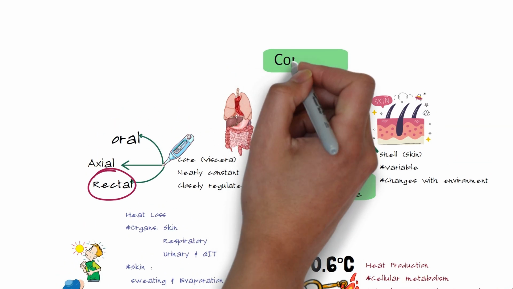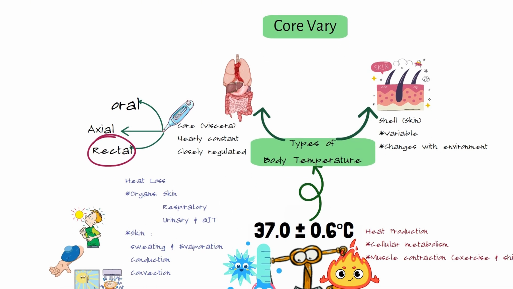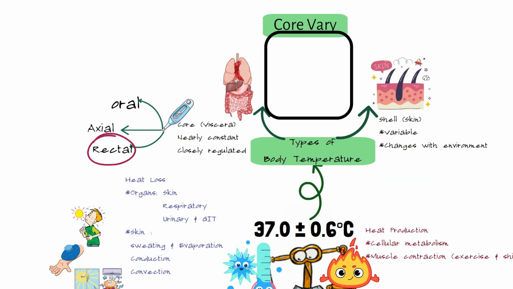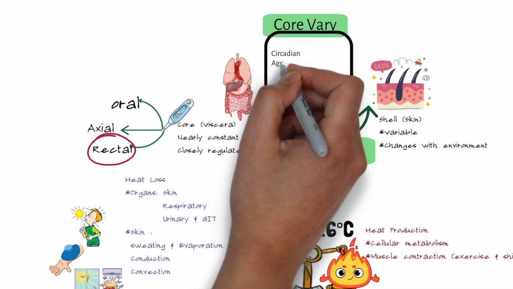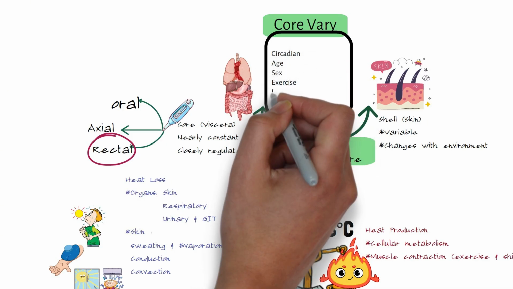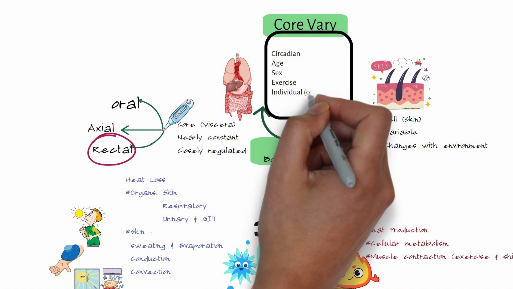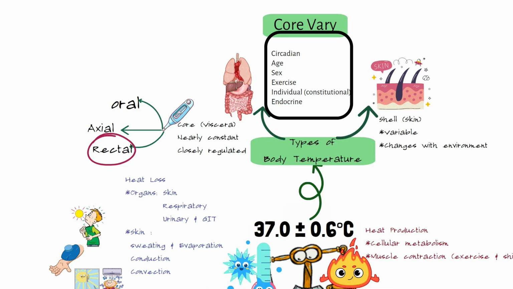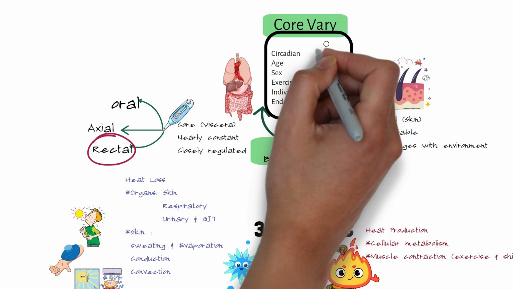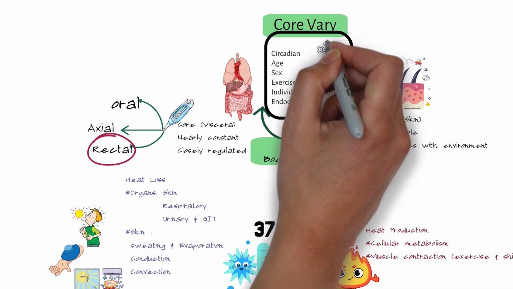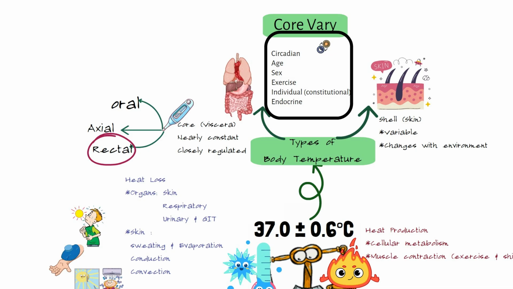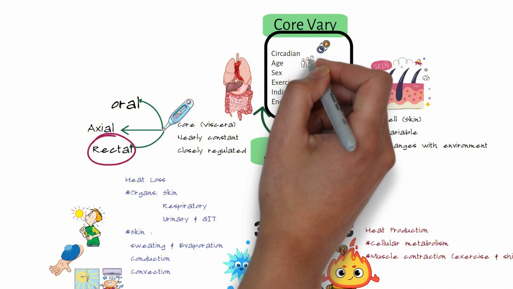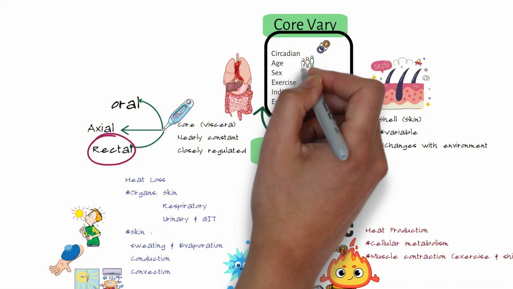Finally, remember that the core temperature changes by many factors: physiological and pathological. The physiological, circadian rhythm: in the early morning, the core temperature is the lowest. In the afternoon, it's the highest due to the activity. Regarding the age, the core temperature is the lowest in the elderly, highest in the adults due to the activity. Regarding the gender, the male have a higher core temperature than the female due to the activity and muscle bulk, while the female have the highest core temperature mainly after the menstruation.